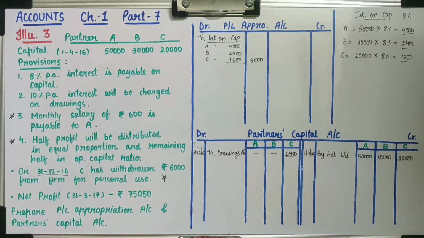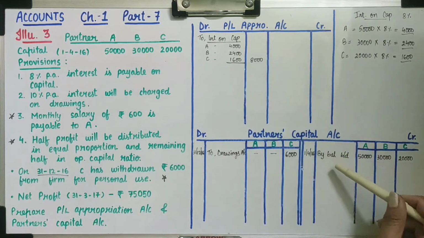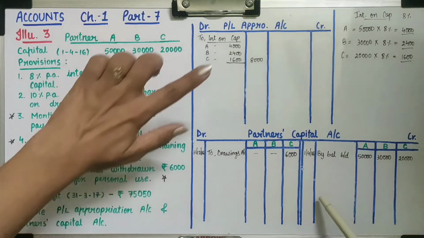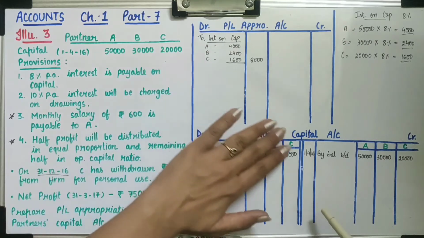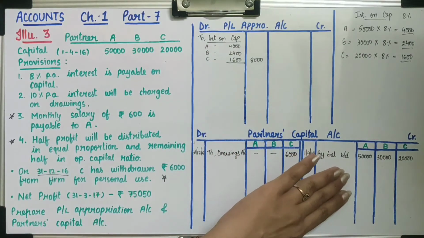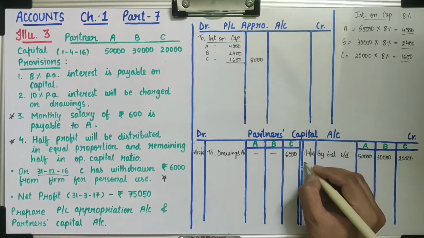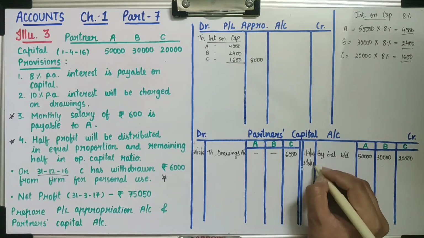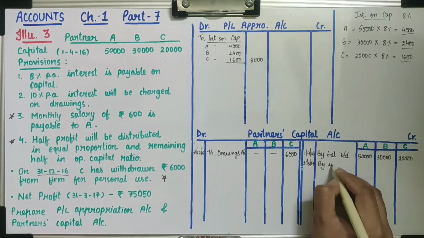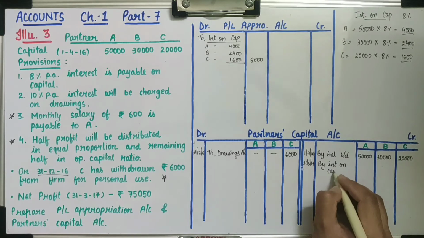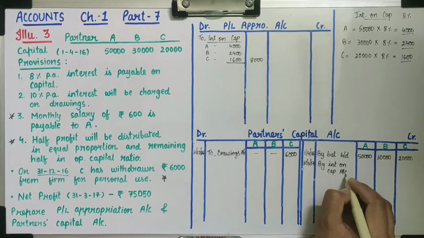Now the second effect, as per cross effect, we have to record in the partners capital credit side. P&L appropriation debit and cross effect partners capital credit. So on the partners capital credit side, as on 31st March 2017, by interest on capital account.